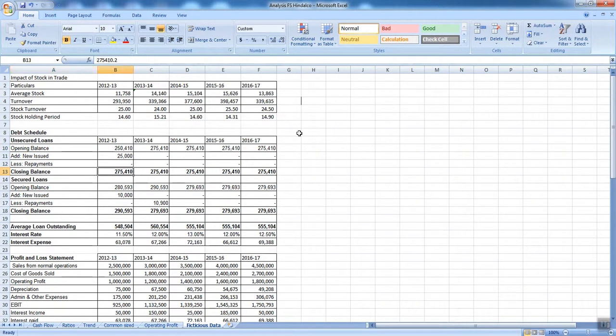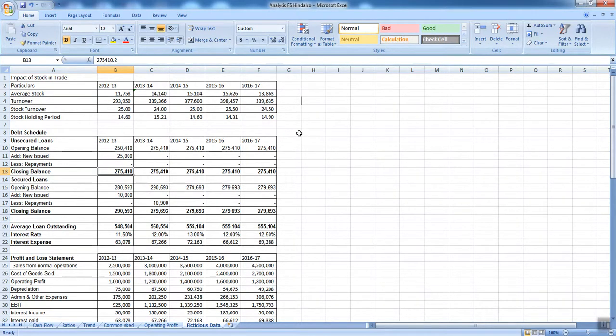Now this is the unsecured part. We have to remember this, that we cannot have the entire amount as unsecured, because people will lose faith in me and will stop giving me money at a certain point. So that is where secured loans and secured borrowings come into play. Now in this example, I have considered my opening balance to be 2,80,593 and we have newly issued around 10,000 worth of securities. The closing balance is 2,90,593.